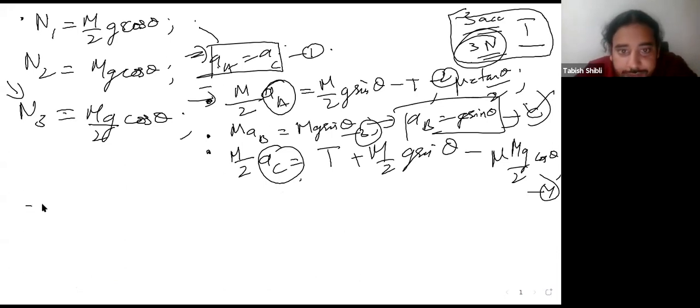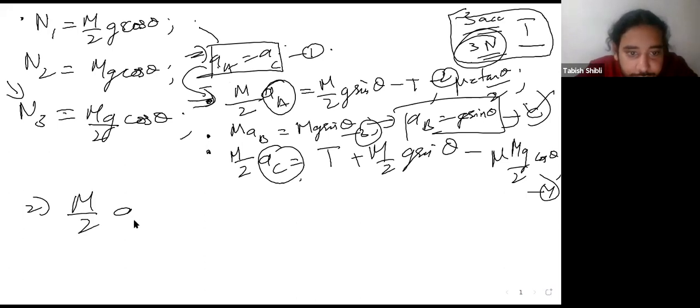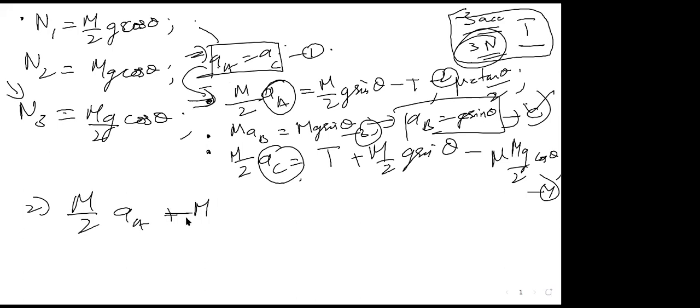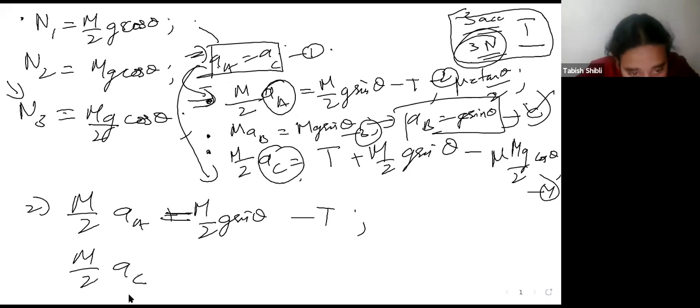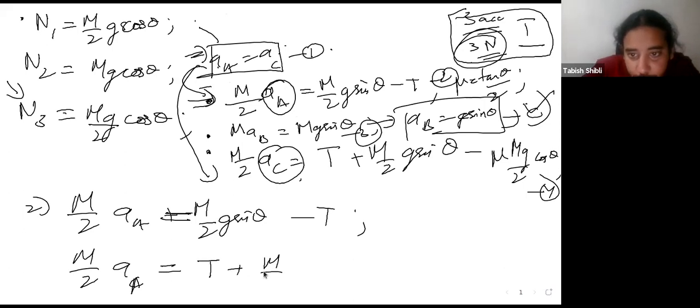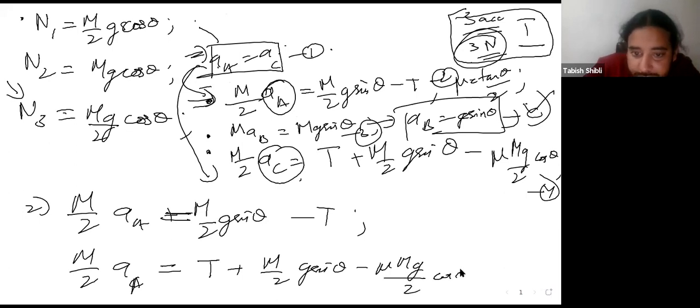Substituting back, first of all here, what you get: M by 2 AA is equal to M over 2 g sine theta minus T. And inside this equation, you get M by 2 AC, which now becomes AA. So AA should be equal to T plus M over 2 g sine theta minus mu mg over 2 cos theta.